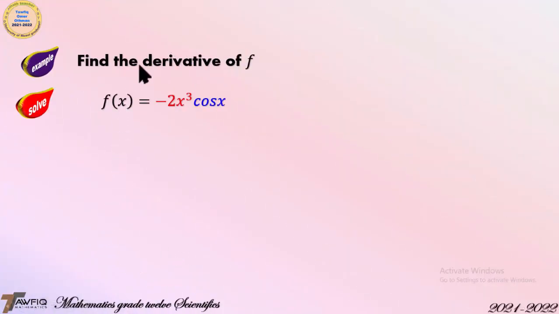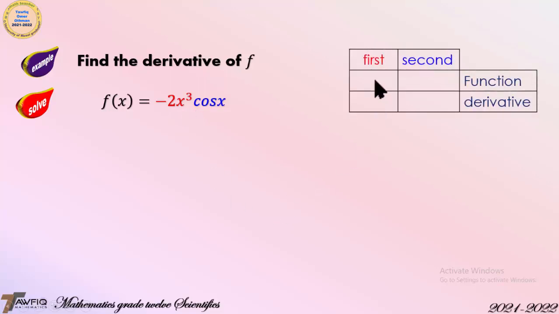Find the derivative of f where f(x) is equal to minus 2x cubed cosine x. The first one is minus 2x cubed and the second one is cosine x. Now find the derivative of them. The derivative of the first one is minus 6x squared and the derivative of cosine is minus sine.